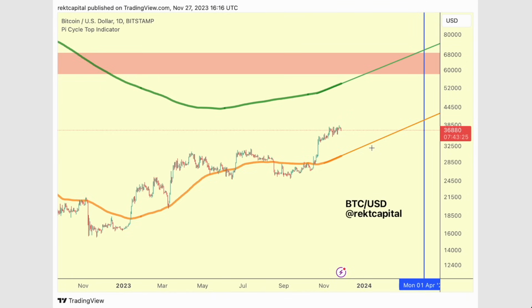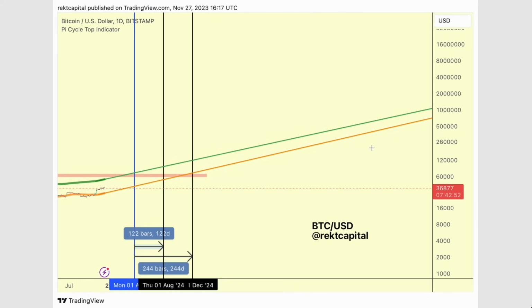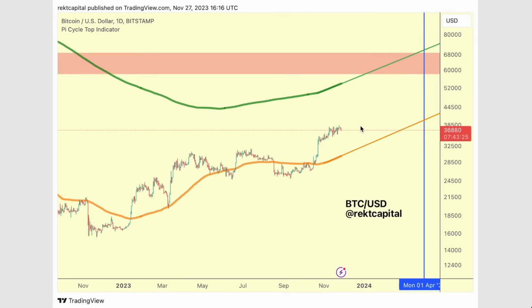And if we were to just extrapolate these two moving averages, when could we see a potential bull market peak? If you just do this, for instance, you'll see that these moving averages could almost go on forever. The point I'm trying to make is that these are dynamic moving averages, and so they're adjusting to price with every price move. And as price continues towards the upside in the bull market, we'll see both of these moving averages lift up.